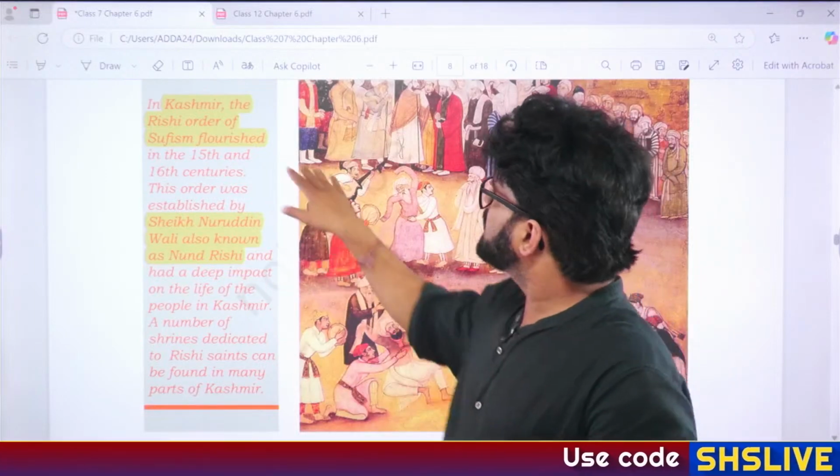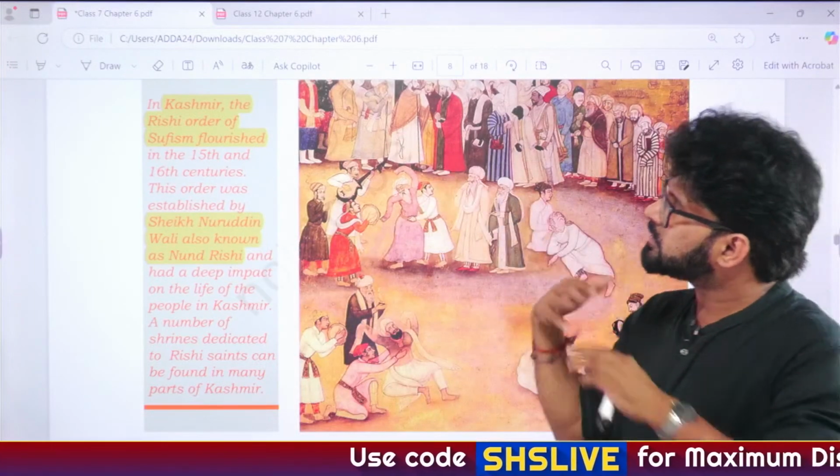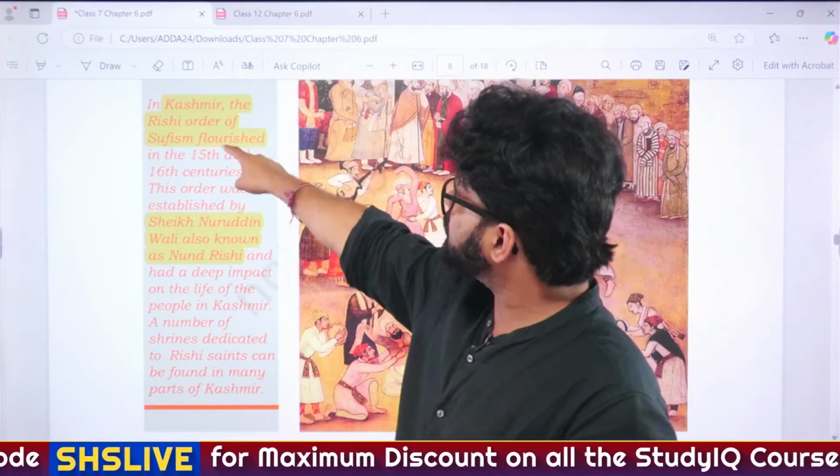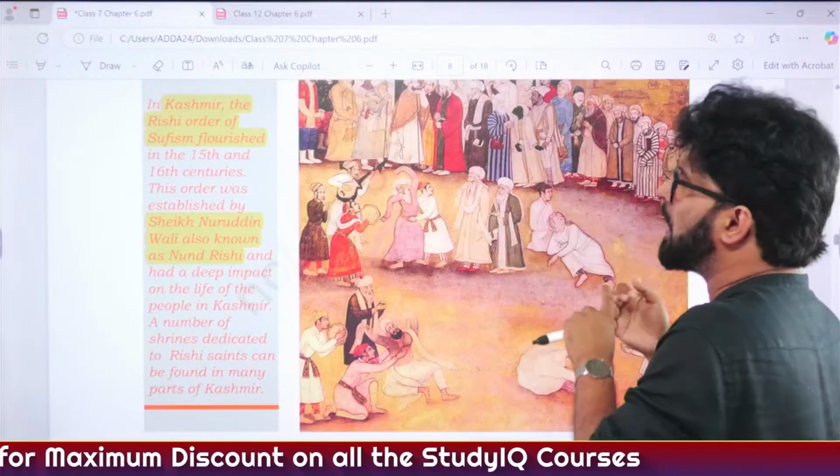I was telling you that initially in Kashmir, the form of Islam which was very prominent was Sufism. And that's what they're writing here. In Kashmir, the Rishi order of Sufism flourished. And what is this Rishi order?